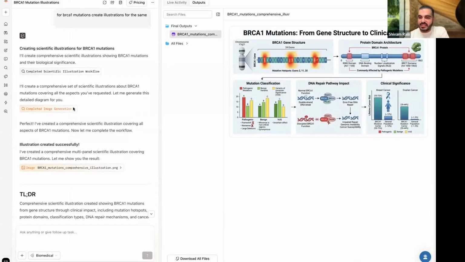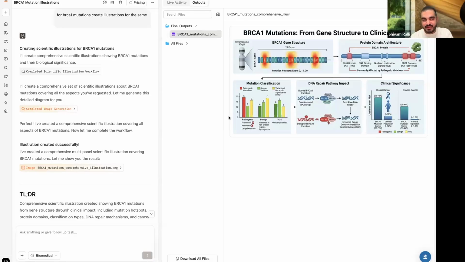Now, finally, it's a very small final part of the agent. Apart from all the other workflows it can do, it has a lot of tools. You can run CRISPR folding and everything. One small tool we've added ourselves is generating illustrations based on what you have. For example, I just wrote a small prompt here. This is something you can already add into our biomedical agent's outputs as well and get an output here. I asked it to create an illustration and you got an illustration based on that. Went with the breast cancer mutation gene and got the answers here.